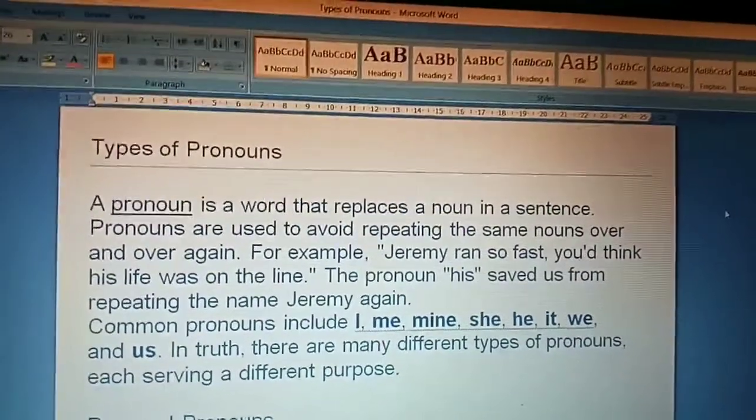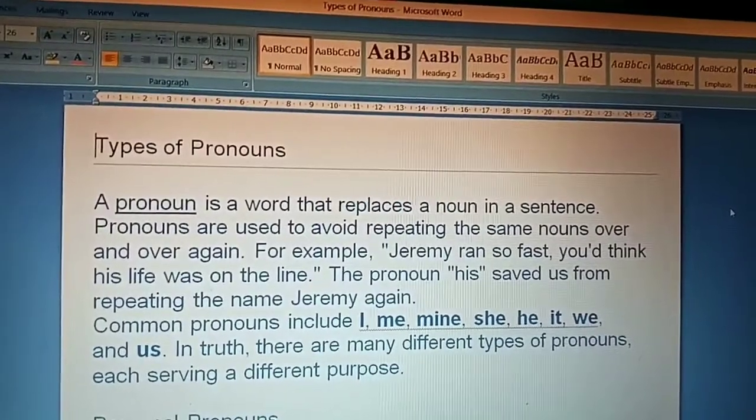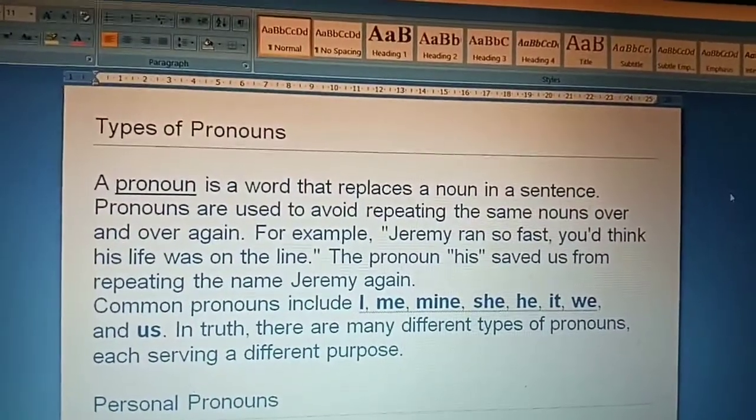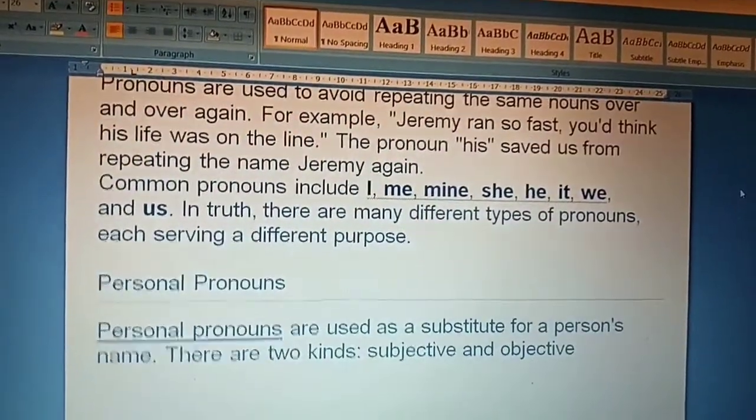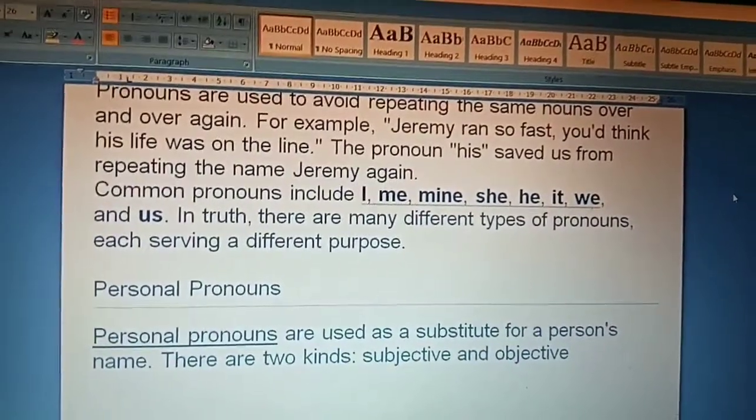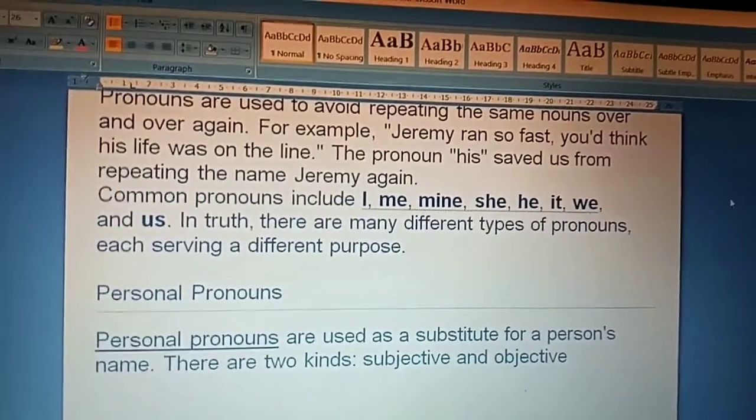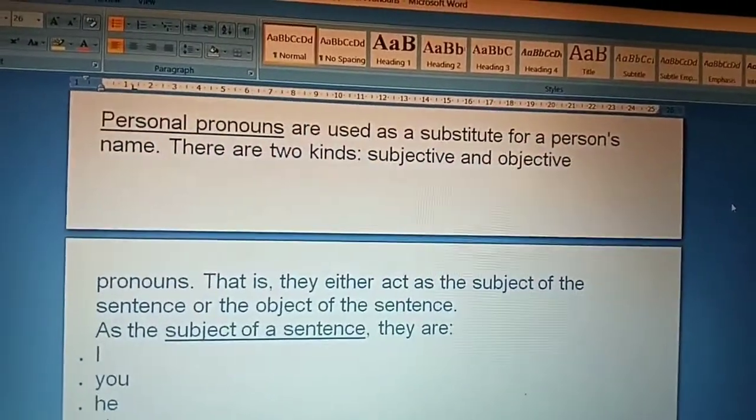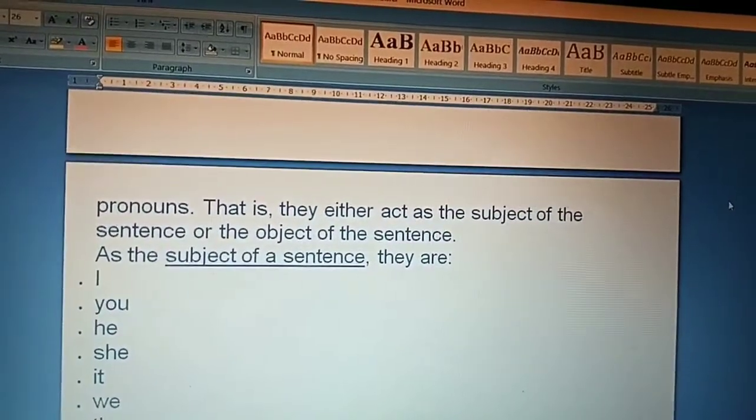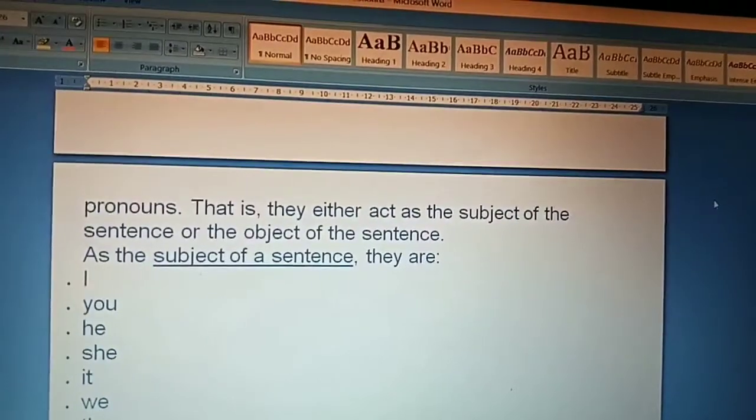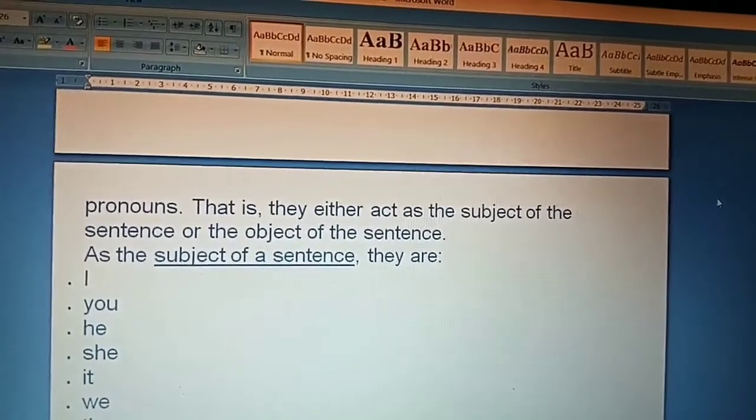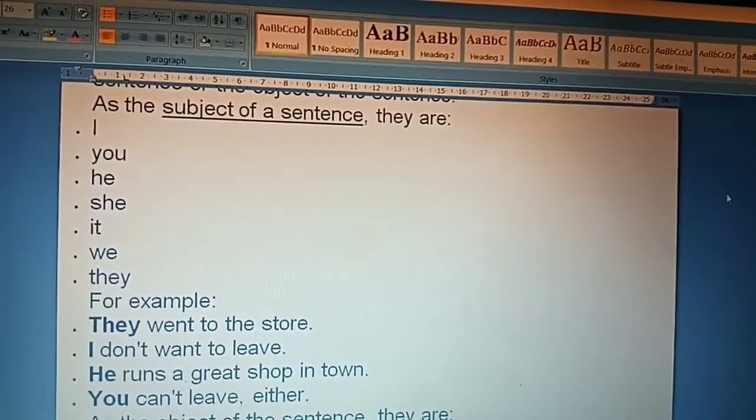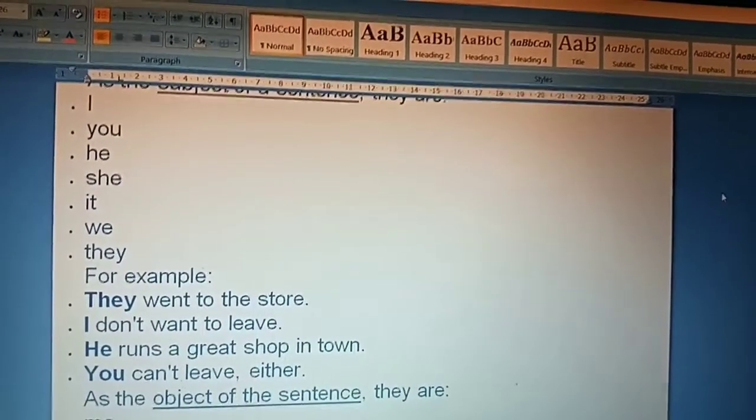In truth, there are many different types of pronouns, each serving a different purpose. First is what? That is personal pronoun. Personal pronouns are used as a substitute for a person's name. There are two kinds, subjective and objective pronouns. That is, they either act as the subject of the sentence or as the object of the sentence. As the subject of the sentence, they are I, you, he, she, it, we, they.